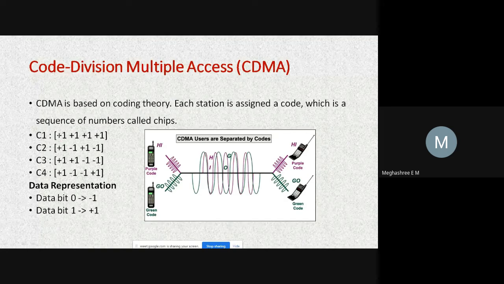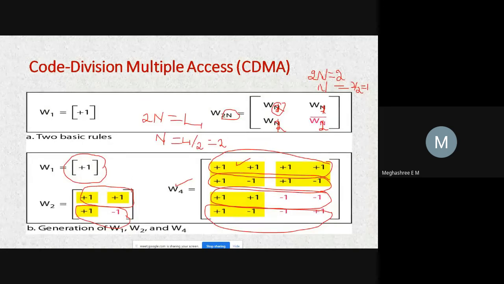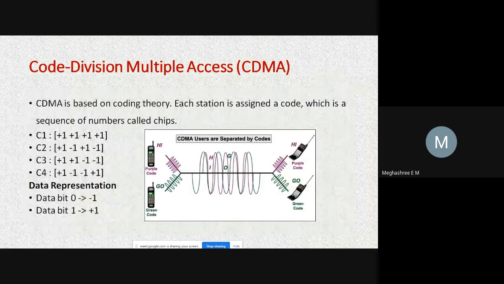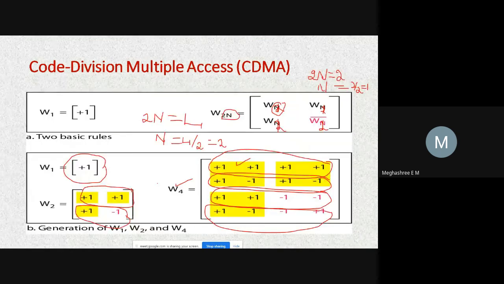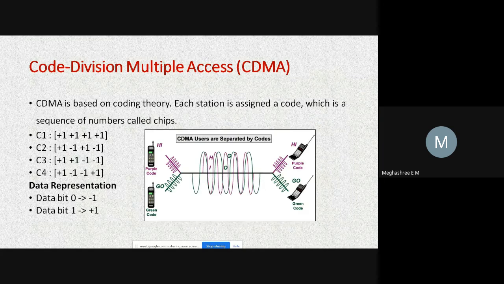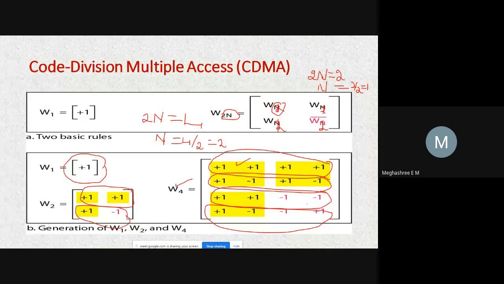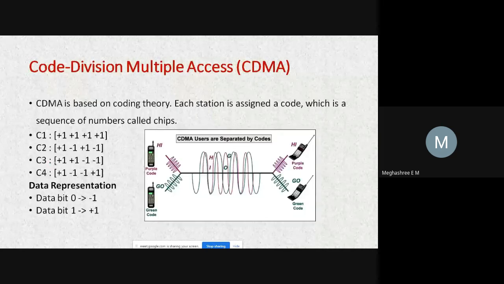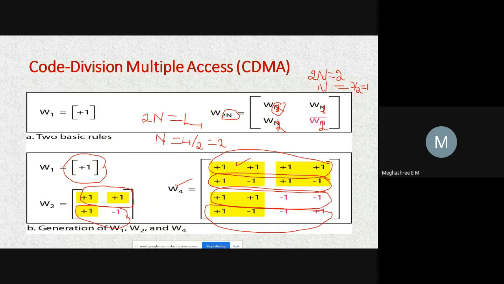What is C1? It is +1 +1 +1 +1, and you see the same sequence here. Next one, +1 -1 +1 -1. For the third one, plus plus minus minus. For the fourth one, plus minus minus plus. The same thing is here. In this way, the sequences are generated for each station which shares the common channel.